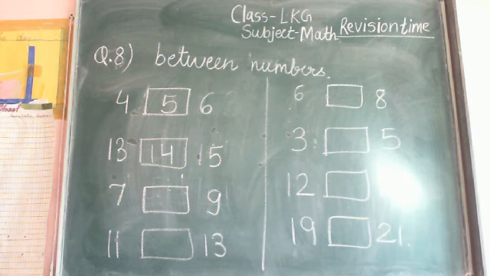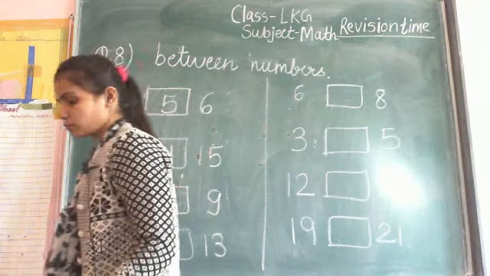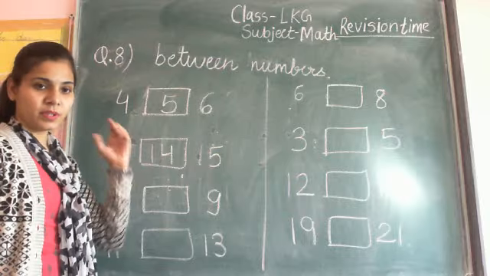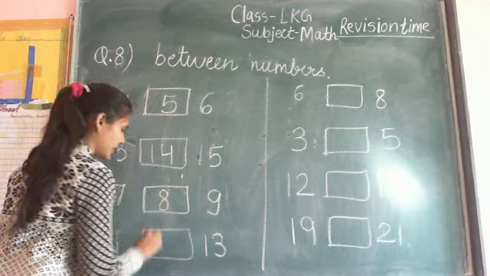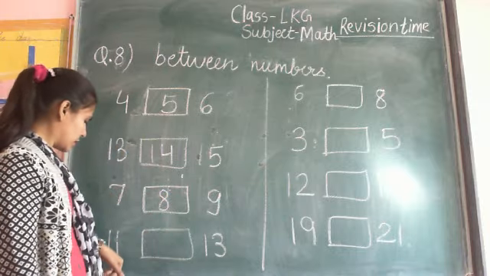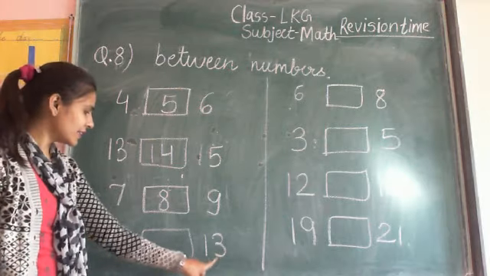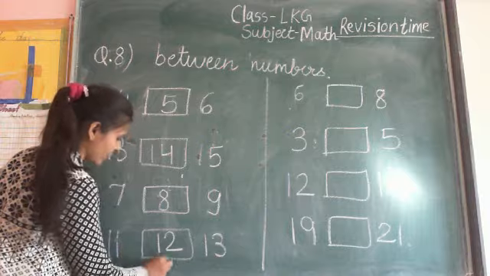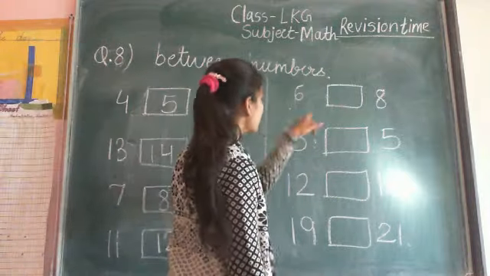Okay, so I am writing the answers and you check your answers and correct them. This number 3 is 7. What is the between number of 7 and 9? It is 8. 7, 8, 9. Next is 11. What is the between number of 11 and 13? It is number 12. 11, 12, 13.